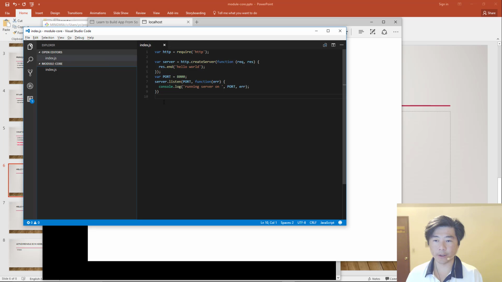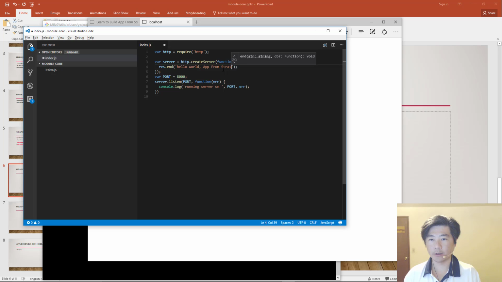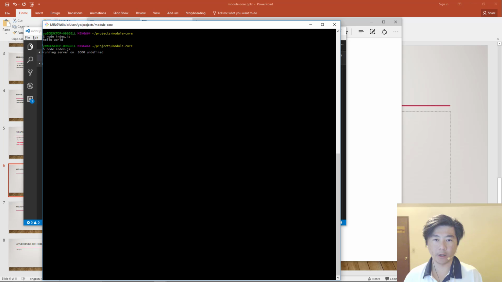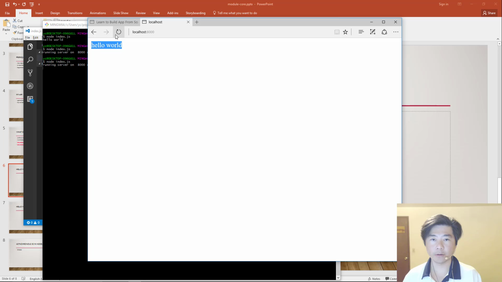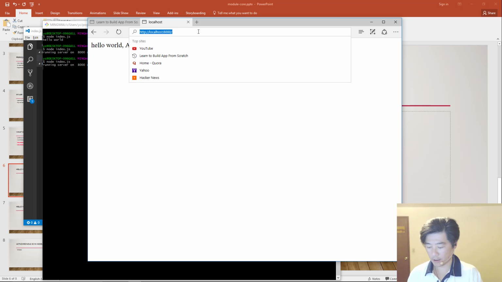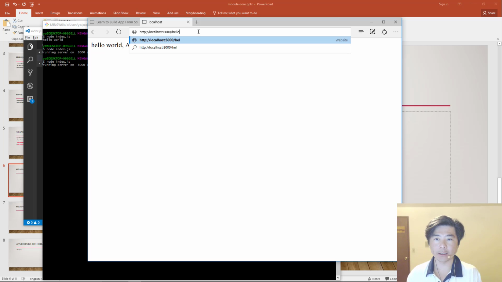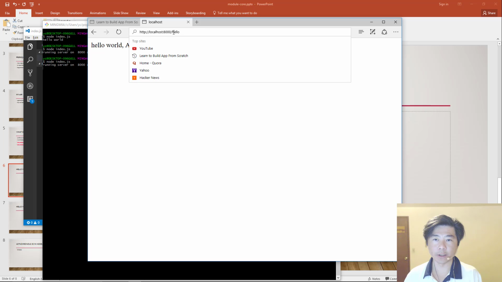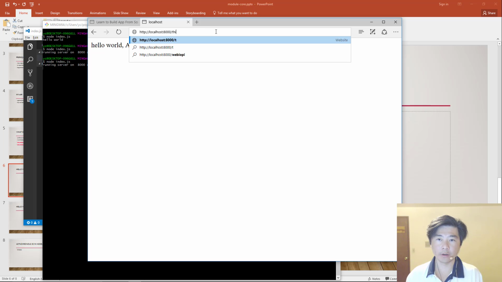And to verify that's actually what we're doing, why don't we just add a few more things here? Let's do hello world. Add from scratch is here. And let's restart the server. And if we go back to it, I'm going to rerun. There we go. Hello world, add from scratch is here. And then given the fact that that is our only handler, it doesn't matter what we're passing in here, it will always give us back the same information.